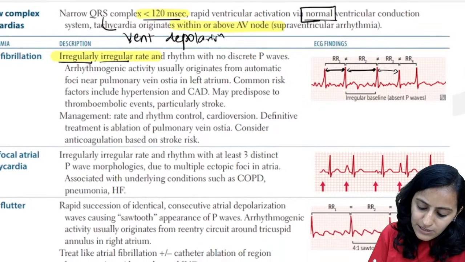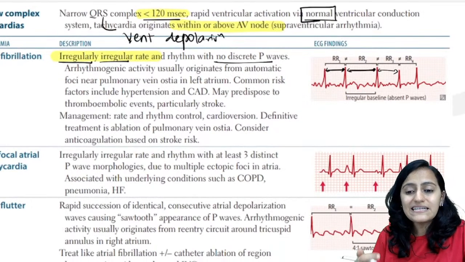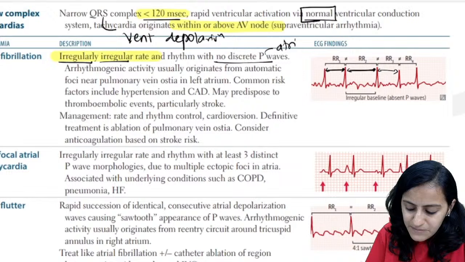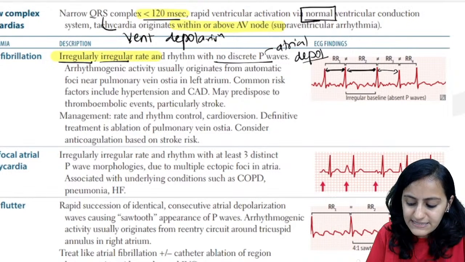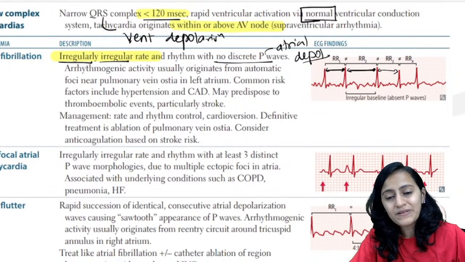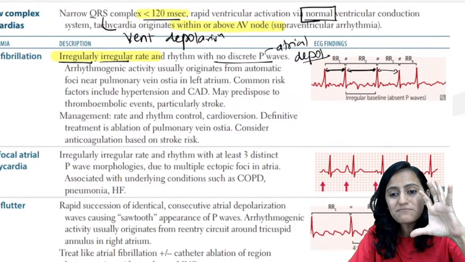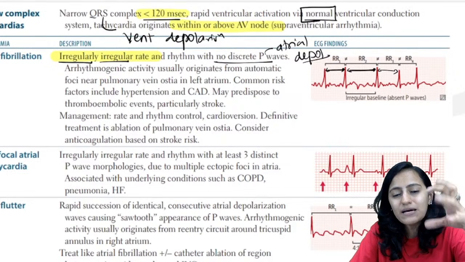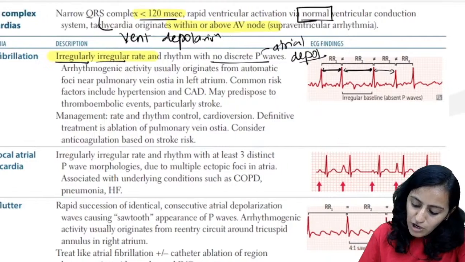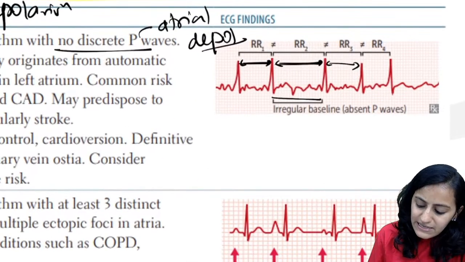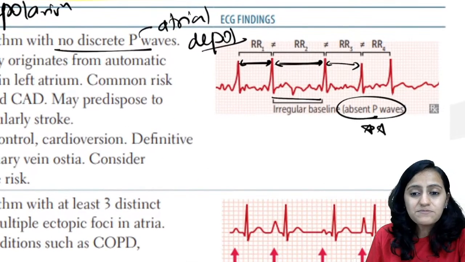So this is irregularly irregular with no discrete P waves, because the P wave is because of atrial depolarization. This is also asked in the exam. So atrial fibrillation means the atrium is not contracting well. So remember that the P waves will not be seen. That is what you see here, irregular baseline, that is absent P waves.